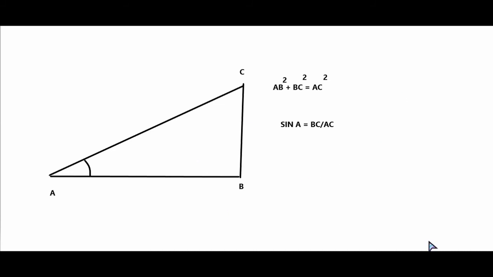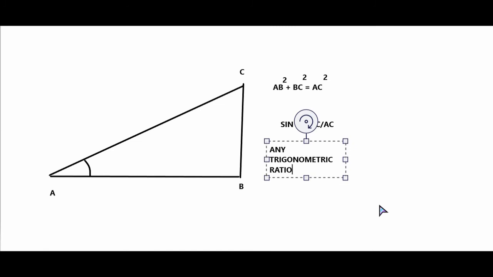The basis is: any trigonometric ratio of a constant angle is a constant. Which is a trigonometric ratio? A sine, a cos, a tan, a sec, a cosec, a cot, etc. Any trigonometric ratio of a constant angle is a constant.